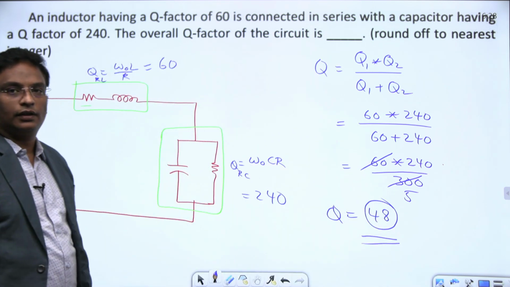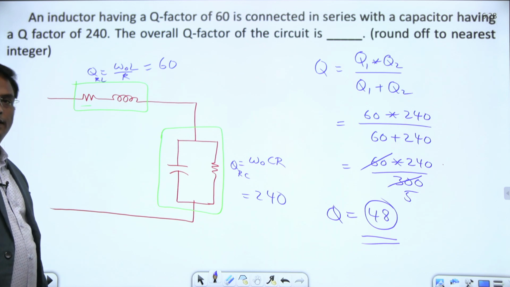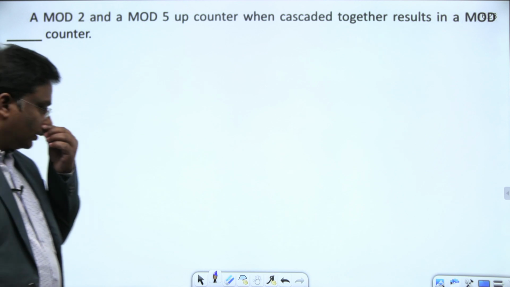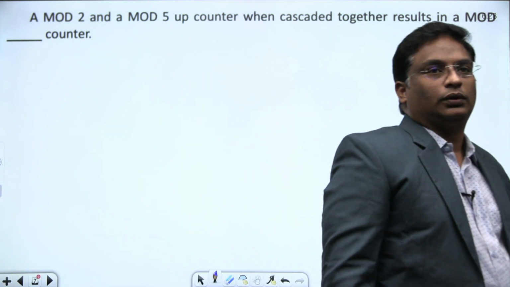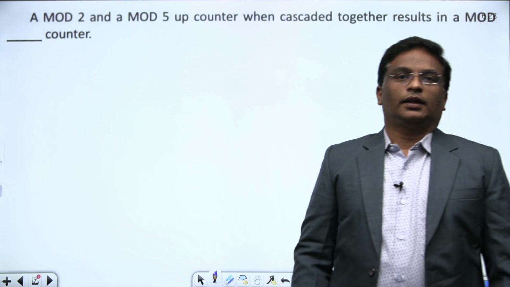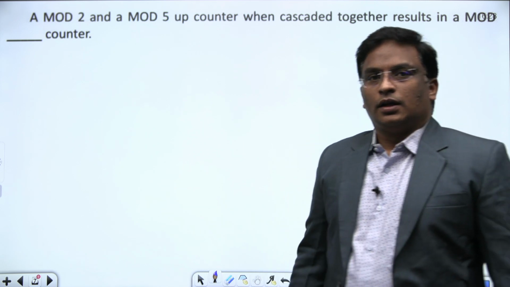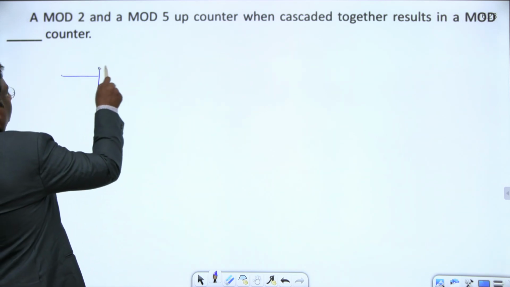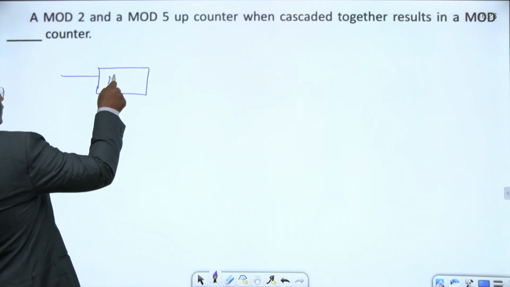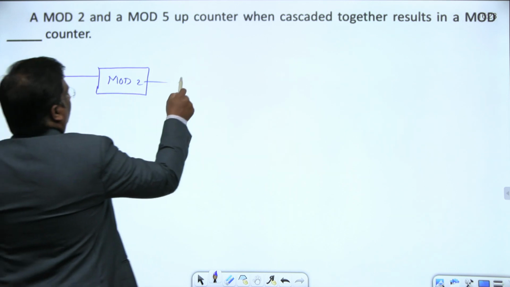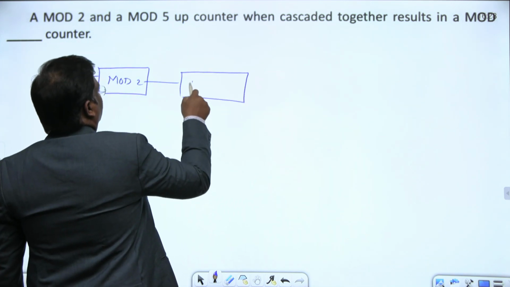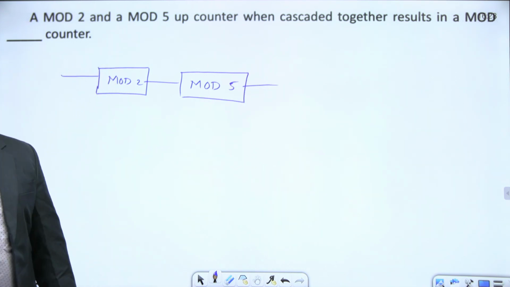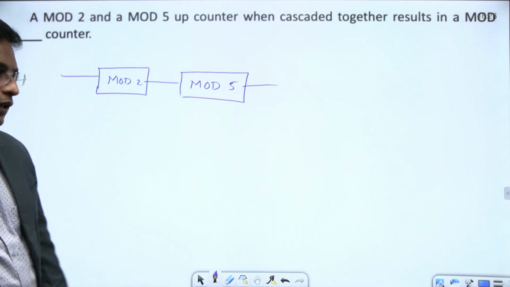What is the unit of quality factor? No units. Let's move on to the next question. A mod 2 and a mod 5 counter when cascaded together result in a dash counter. This question came from digital electronics. It's a mod 2 followed by mod 5. When a mod 2 counter is followed by a mod 5 counter, it acts as a simple mod 10 counter, that's all.